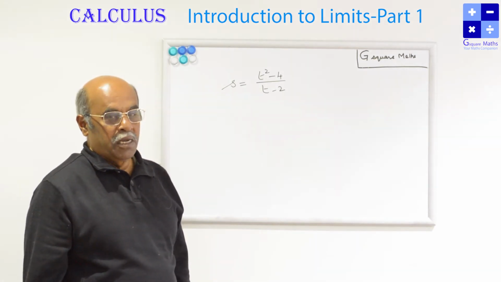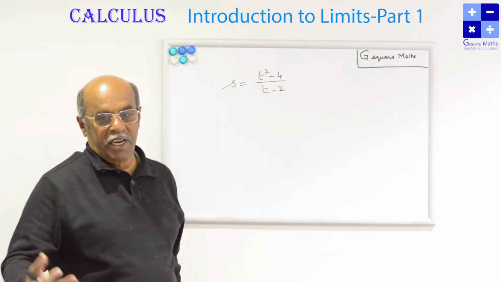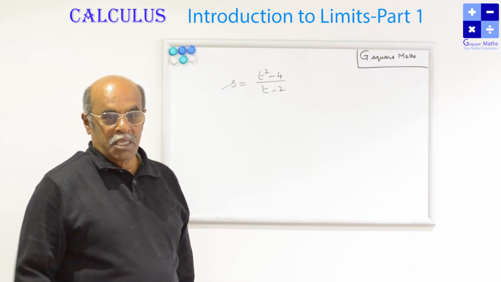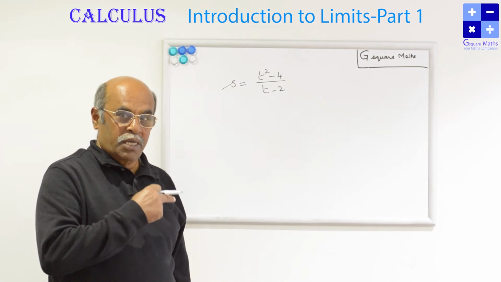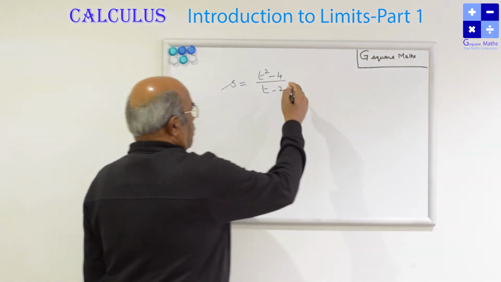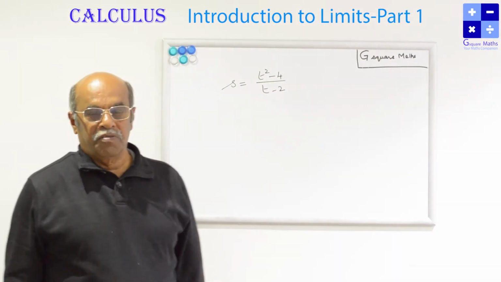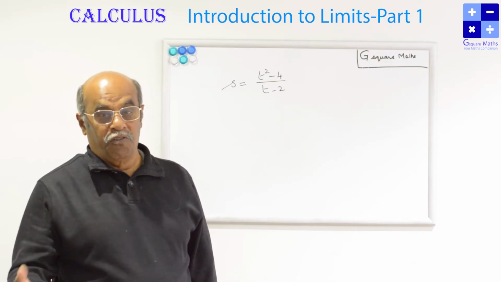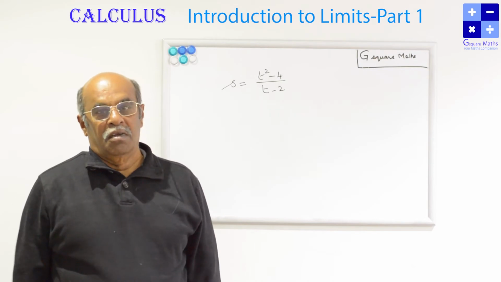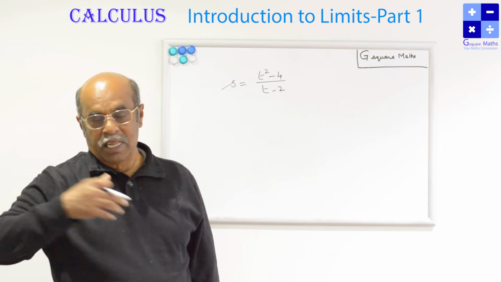That means somewhere the object has been lost in space, and you are not able to find the speed. But the object is still moving after that. Why? Because when t is equal to 3, the velocity of the object is coming as 5. When t is equal to 4, the velocity is 6. When t is equal to 5, the velocity is 7. Like that it is coming.